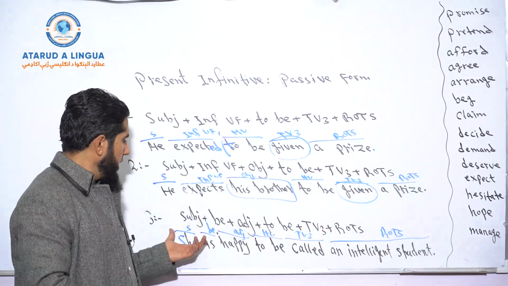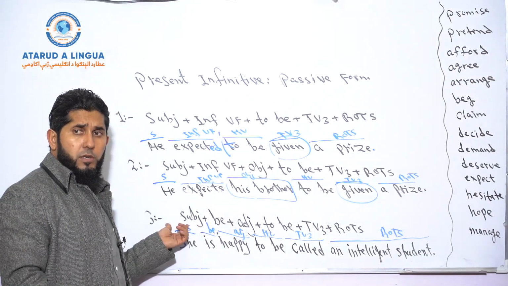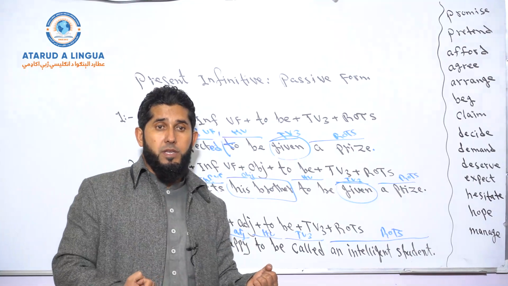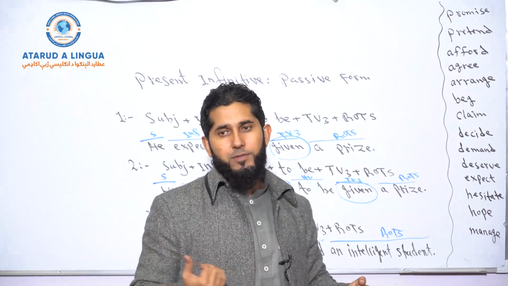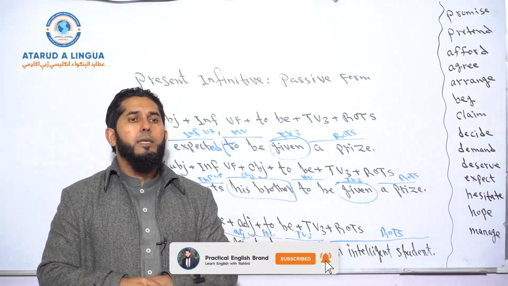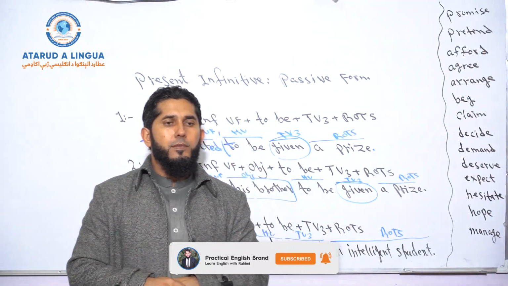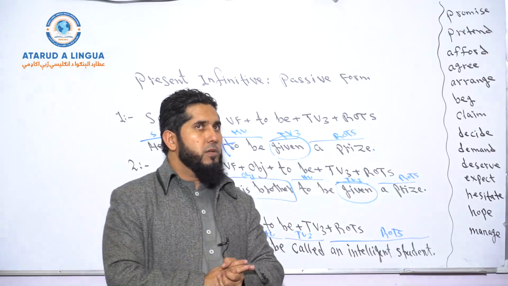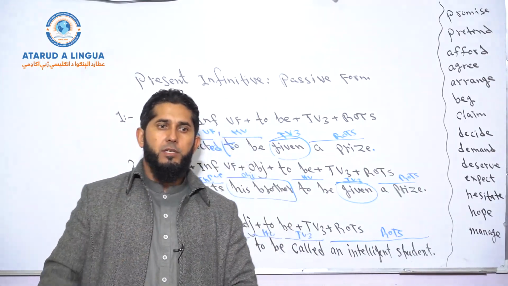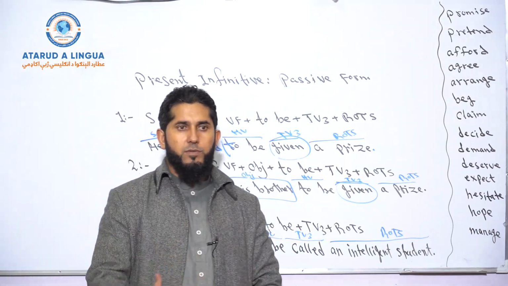Okay? And according to the third structure, again, the subject of the sentence is the receiver of the action and not the doer of the action. A few more examples and then we're going to be done. We expect our country to be improved soon. We expect our country to be improved, to be supported by the rest of the world, right?